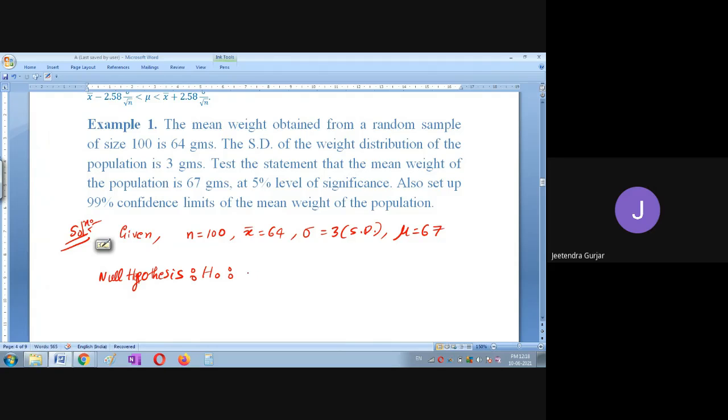So I will take one statement that there is no significant difference between sample mean and population mean.